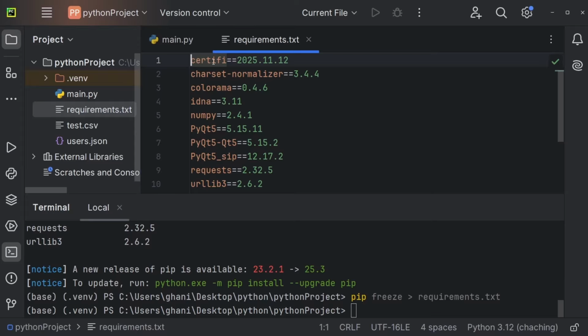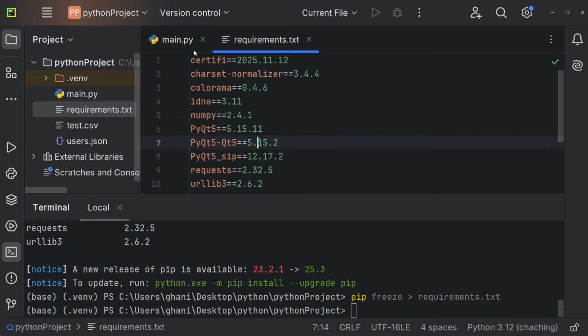So this project depends on certifi 2025.11.12, charset-normalizer, and so on. So this here is always the package name, 2 equal signs, and then you have the version number. So we need the exact same version number to make this project work. Or at least we should have the exact same version number to make this project work.